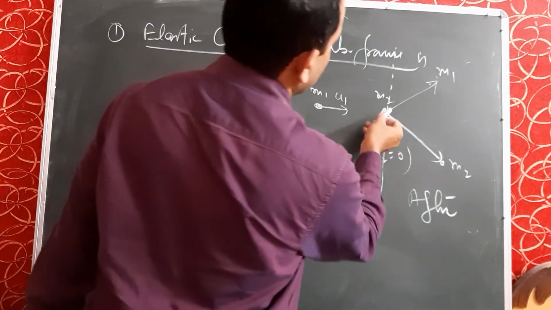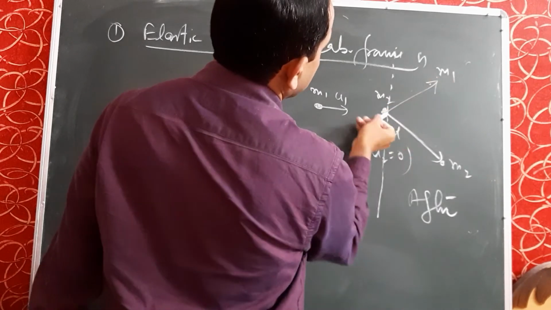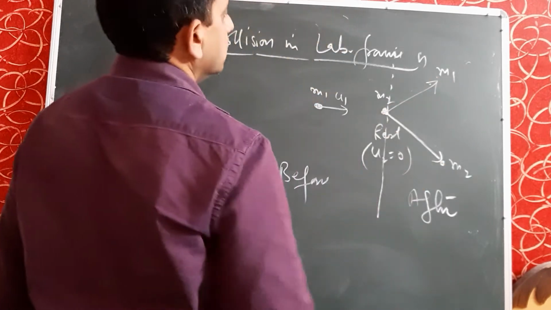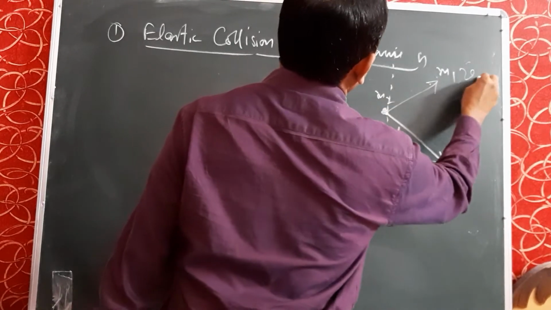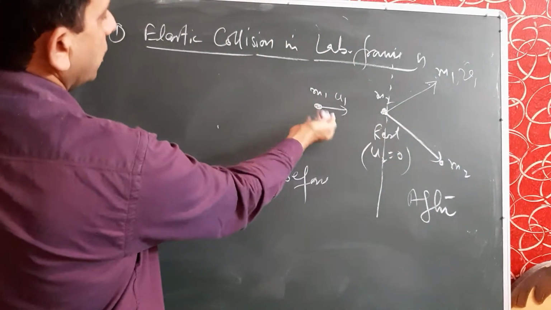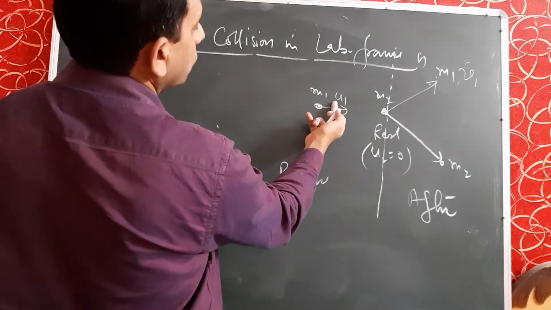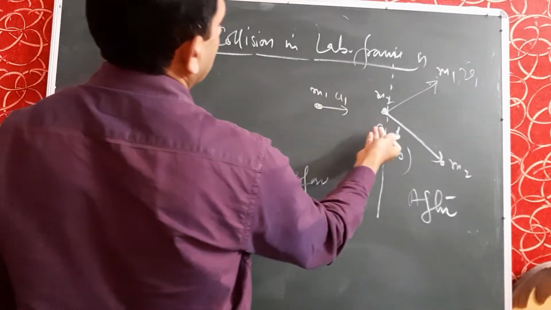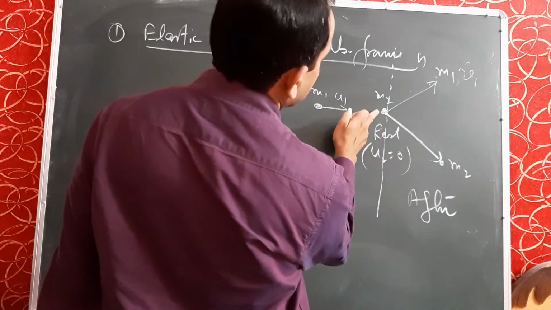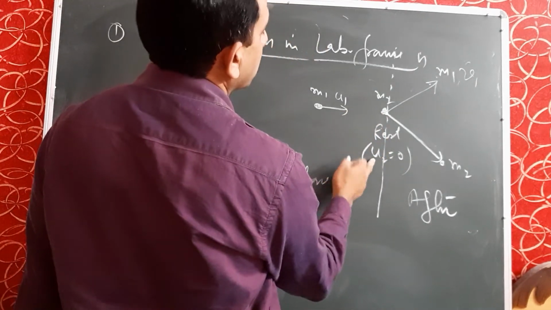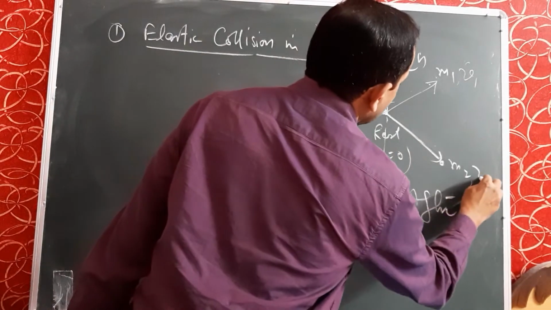The velocity of the first particle is u1 before collision, but after collision its velocity becomes v1, and the second particle is at rest before collision, but after collision its velocity becomes v2.